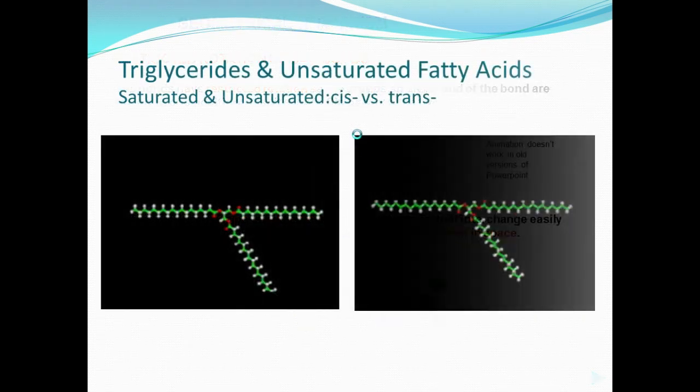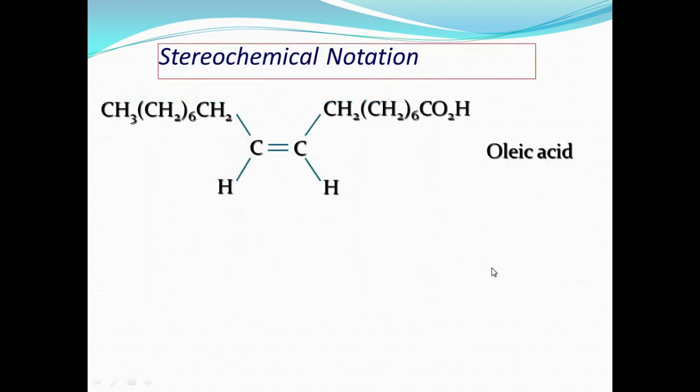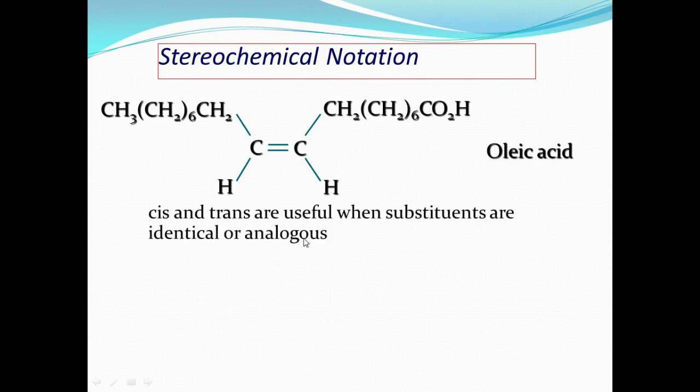Here you see, right? This is the triglycerides and unsaturated fatty acids. Naturally, we are using cooking oil, saturated or unsaturated, and the cis and trans fatty acids are there. You see here the cis and trans atoms, right? Another topic is the stereochemical notation. In the case of a carbon-carbon double bond having 4 different groups, it is complicated to find out the cis trans isomerism. So certainly we are going to discuss one advantage, that is called the EZ notation.